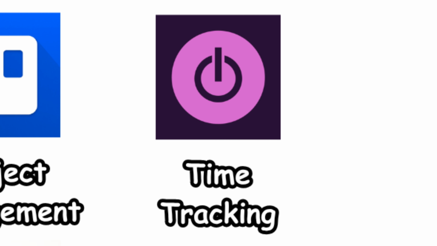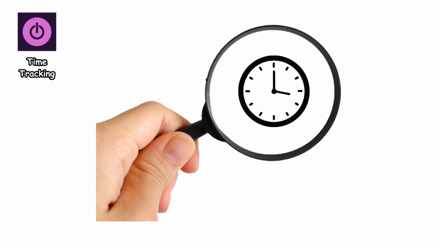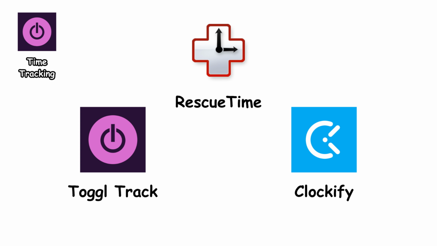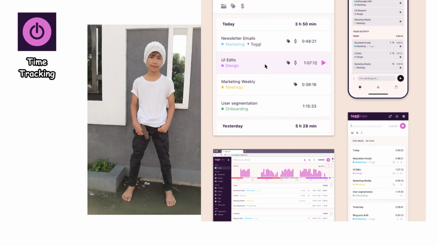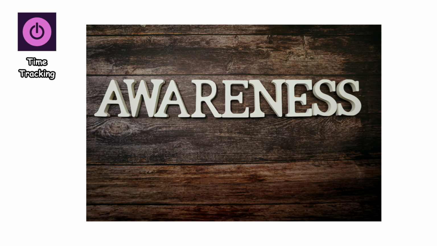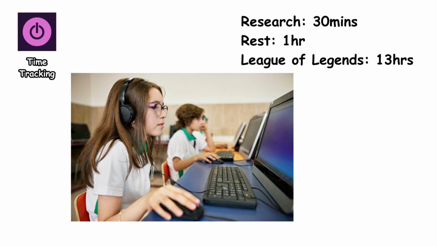Time tracking apps. These apps focus on measuring how time is spent throughout the day. Examples include Toggl Track, RescueTime, and Clockify. They were first used in professional environments for billing and productivity analysis, but are now widely used by individuals. What makes them different is their emphasis on awareness, often running in the background to log activity.